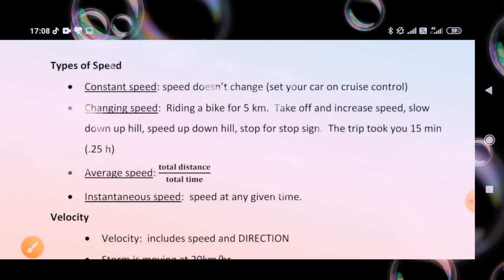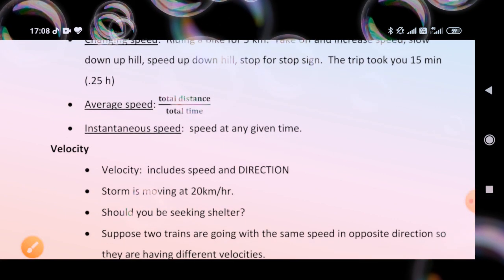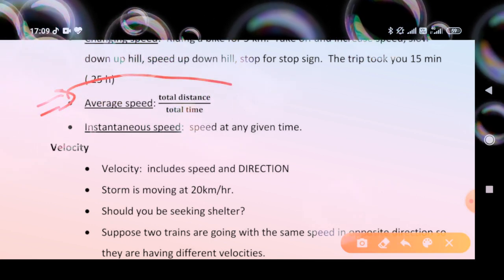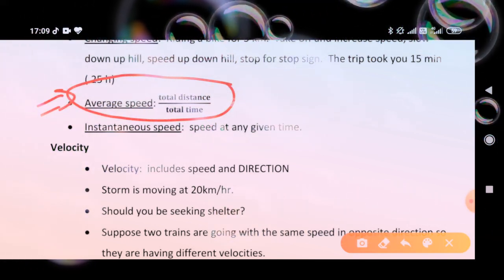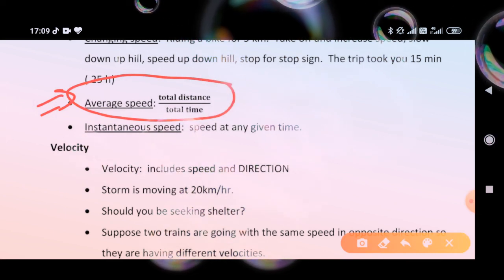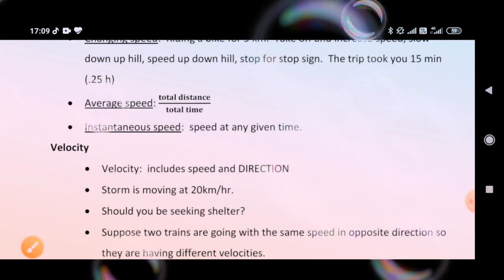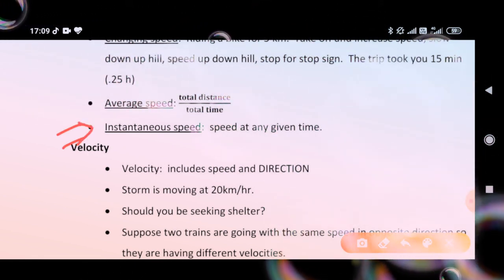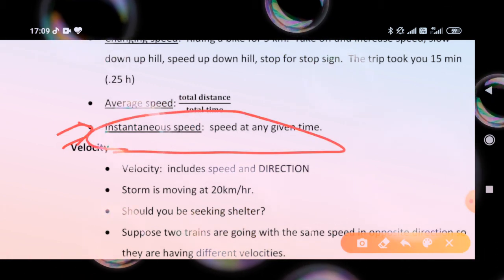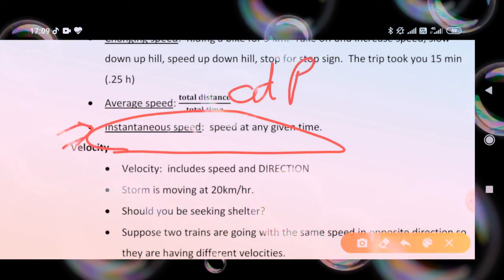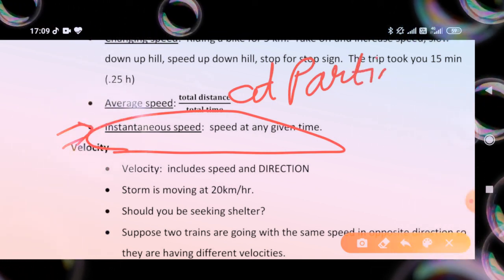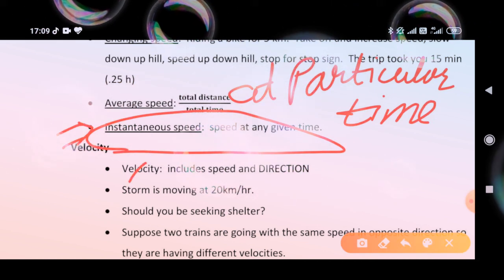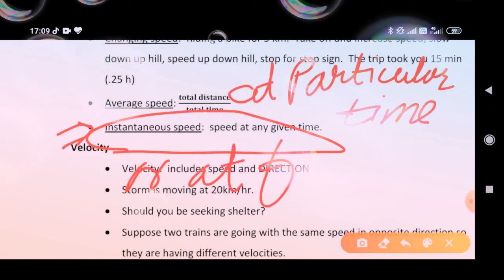Next, average speed. It is the total distance covered by an object divided by the total time taken. Instantaneous speed: the speed at any given time. Suppose that you are moving your vehicle for 1 hour, from 9 to 10 am, and somebody notes your speed at 9:15. So at the time of 9:15, your speed is the instantaneous speed.